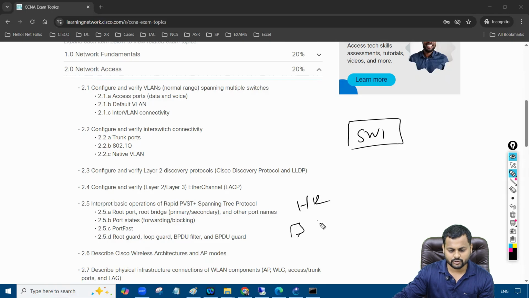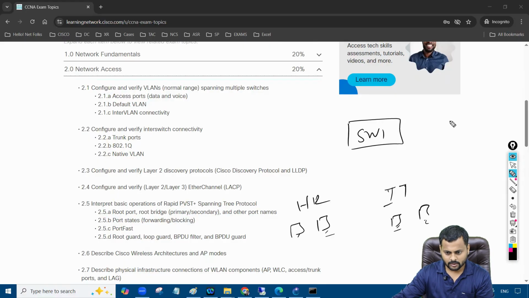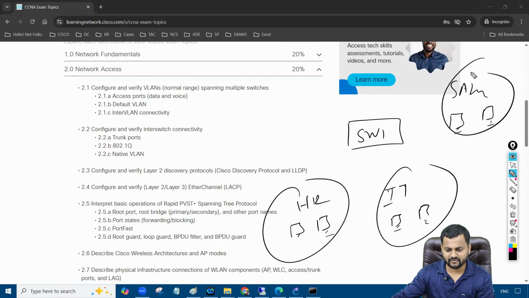I want whatever users are present in HR to not talk to IT. And I also want the sales department to not talk to IT. So I'll put them into different VLANs over here. That's where the concept of VLAN comes into the picture. It's a virtual local area network. You cannot see it, but it is there.